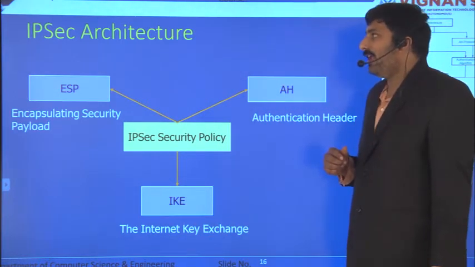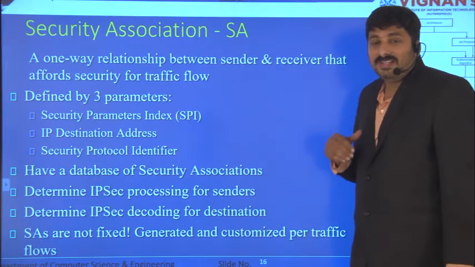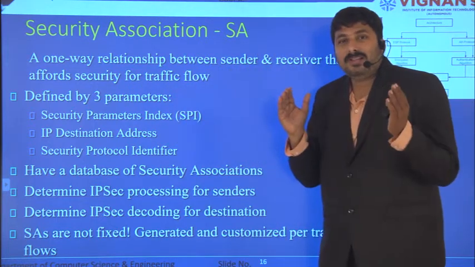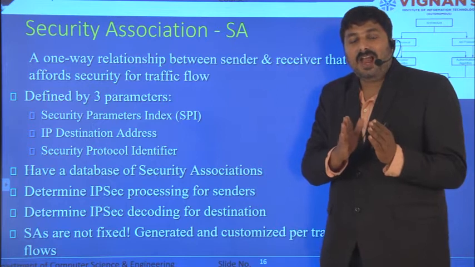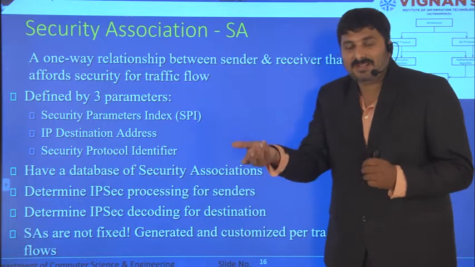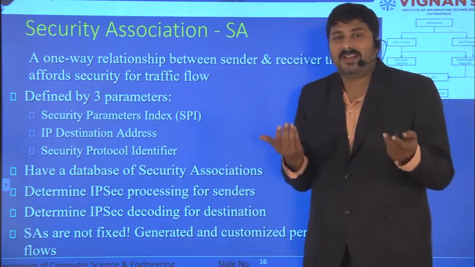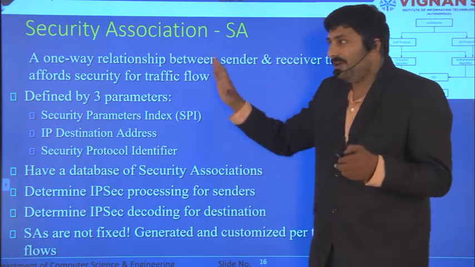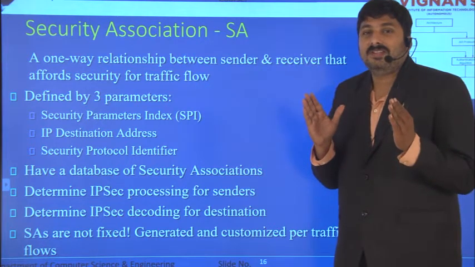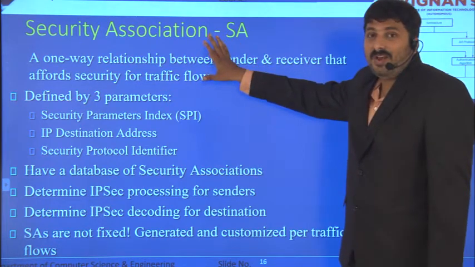Today we want to see an important topic, which is called security association. So basically, if I have both a sender and a receiver, before sending any message, what is the basic requirement? Someone wants to send a message, someone wants to receive it. We want confidentiality, authentication, data integrity, etc. For that you are going to use IPsec. So before anything, a connection should be established. When a connection is established, it will have a security association.